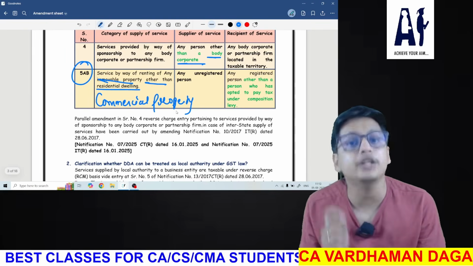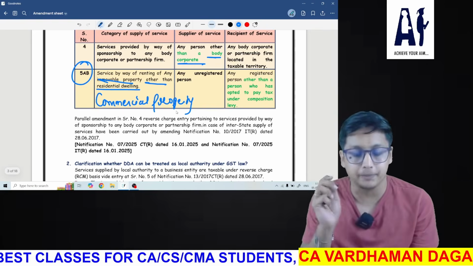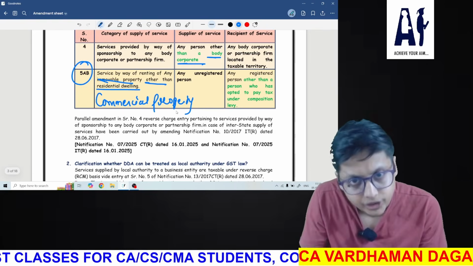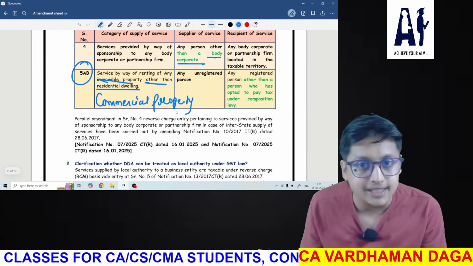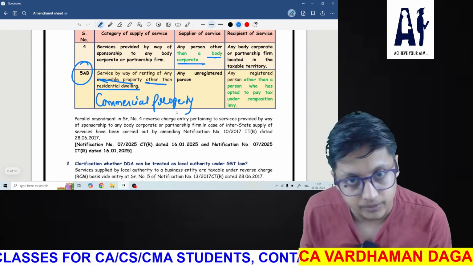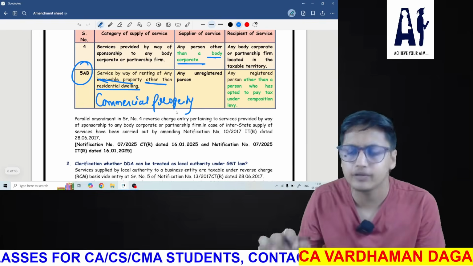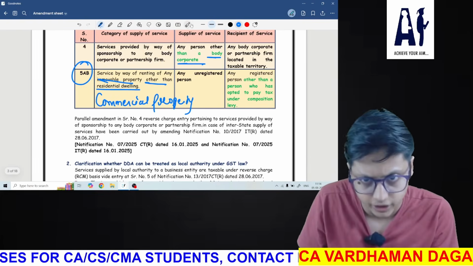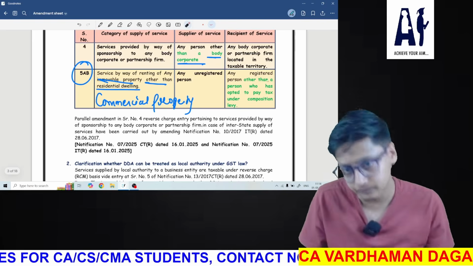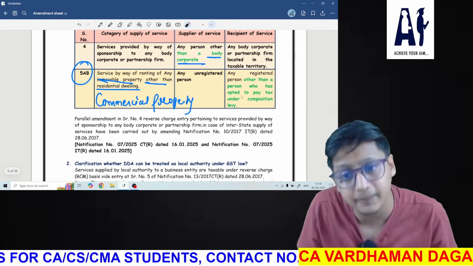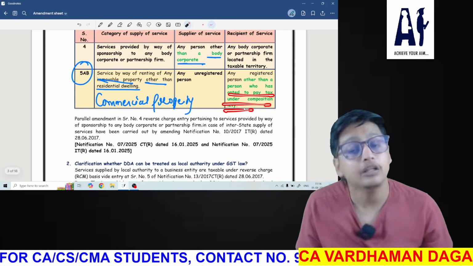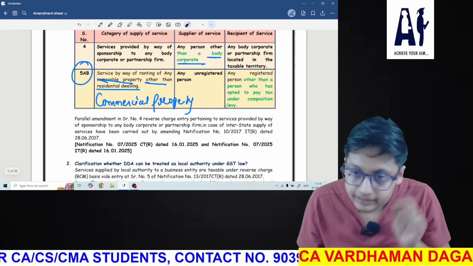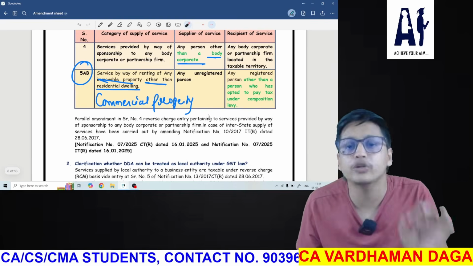It might be a commercial property. So any unregistered person providing renting of immovable property, that is renting of commercial property services, to a registered person, then it's a reverse charge. It was already there, we have studied it before also, but they have made a change. They are saying that if the registered person is liable to pay tax under the composition scheme, in that case reverse charge would not be applicable.